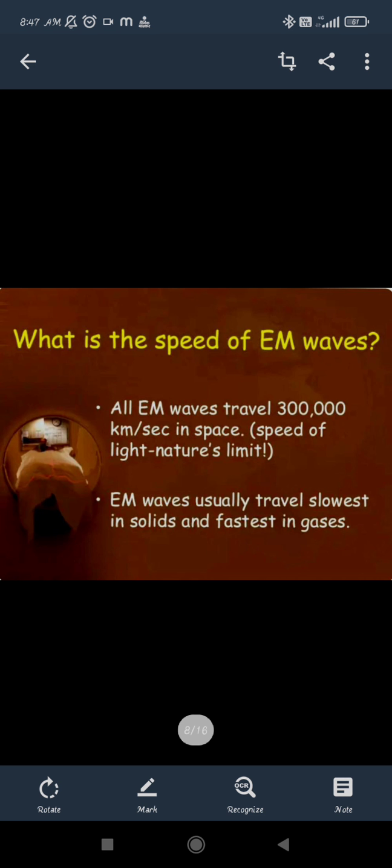Now if we talk about the speed of electromagnetic waves, what will it be? We know that all the waves traveling out from the sun, the light traveling in space and entering into our planets, move with a speed of 3 into 10 to the power 8 meter per second. Here it is given as 3 lakh kilometer per second, that is 10 to the power 5. If we change it into meters, then 3 zeros more will be added, that means 10 to the power 8. So the speed of the electromagnetic wave will be 3 into 10 to the power 8 meter per second.